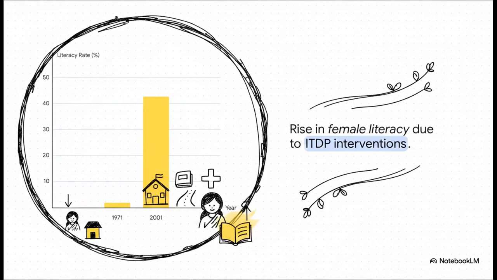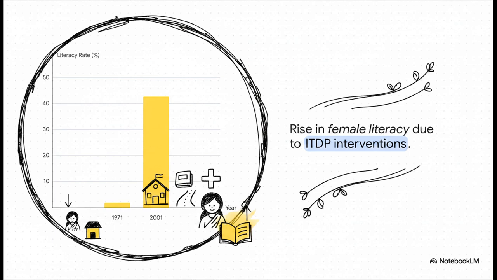Realizing just how isolated and backward this region was, the government stepped in and designated Bharmour as an Integrated Tribal Development Project, or ITDP, in 1974. The goal was massive: bridge that deep development gap. And the social victories that followed were absolutely profound. Just look at these numbers.